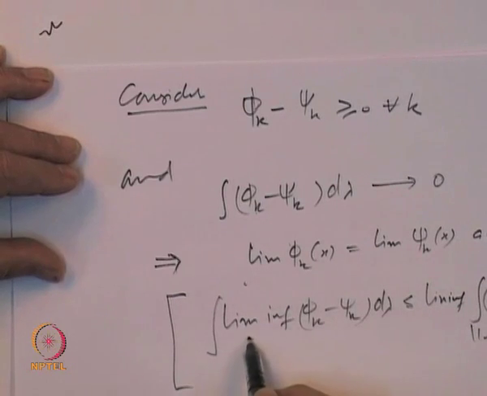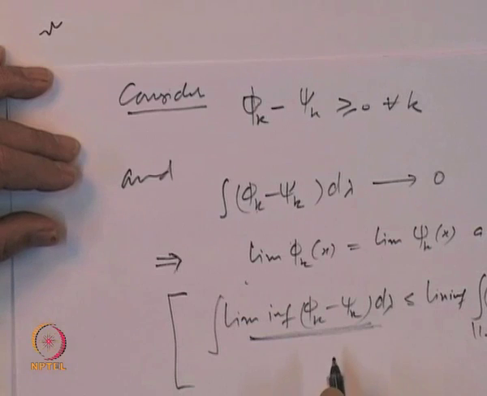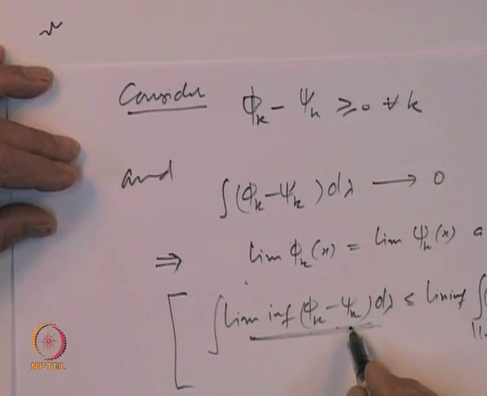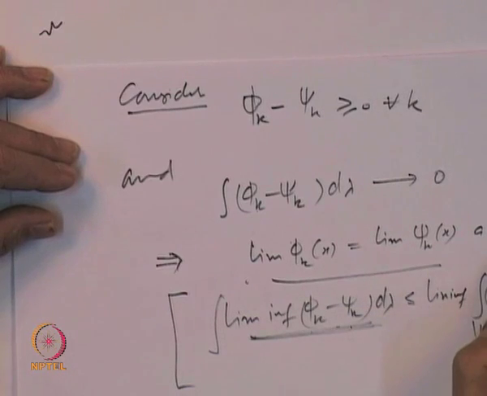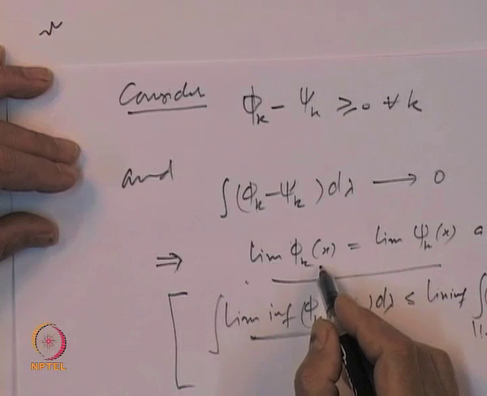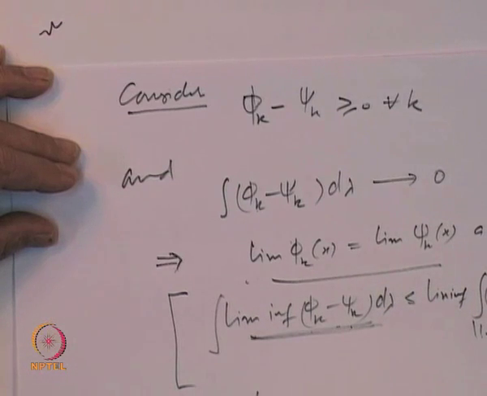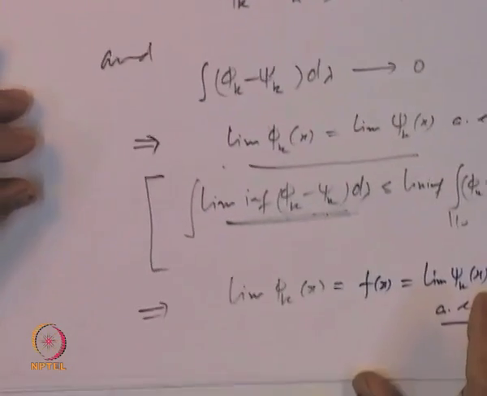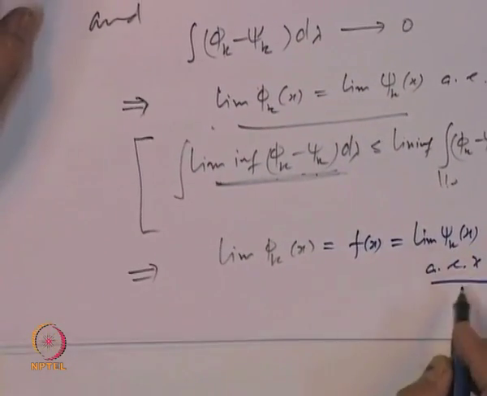So, the integral of a non-negative function is 0, so the function must be 0 almost everywhere, and f is trapped in between. So, that implies that the limit of phi k x is equal to f of x, which is equal to the limit of psi k x, for almost every x.